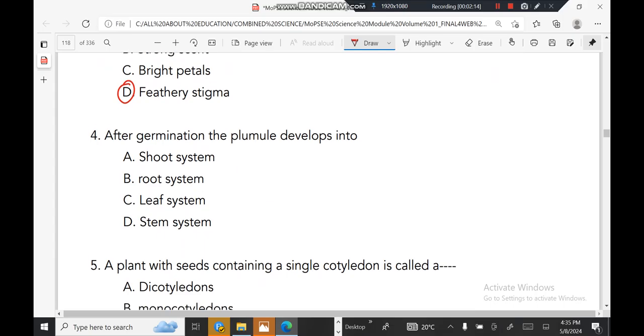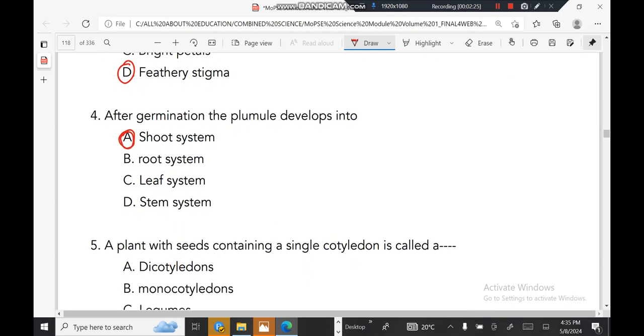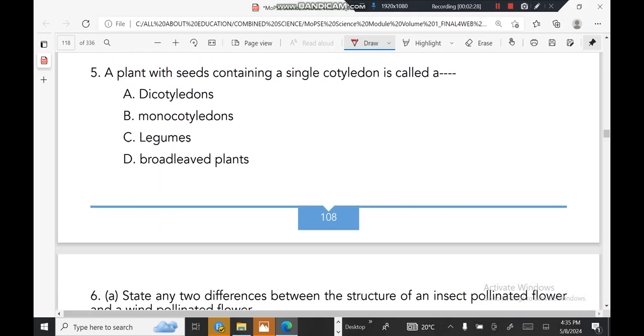After germination, the plumule develops into the shoot system. A plant with seeds containing a single cotyledon is called a.